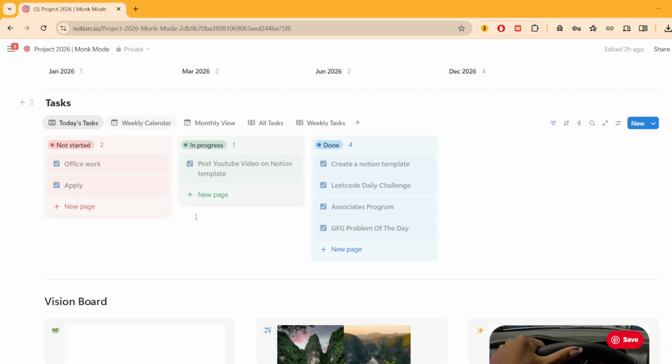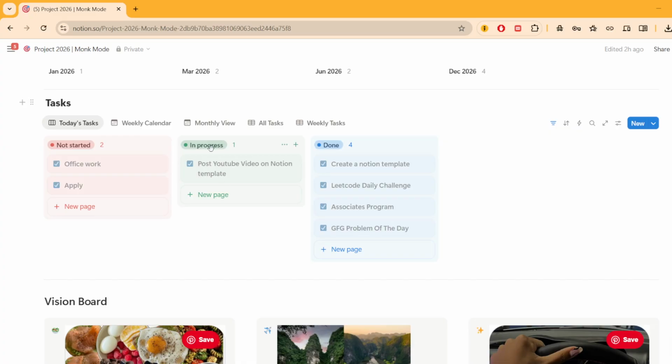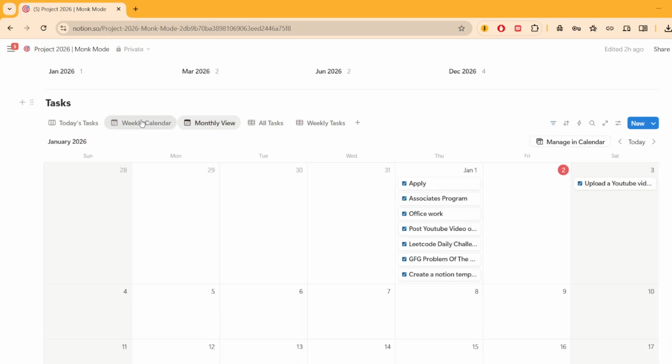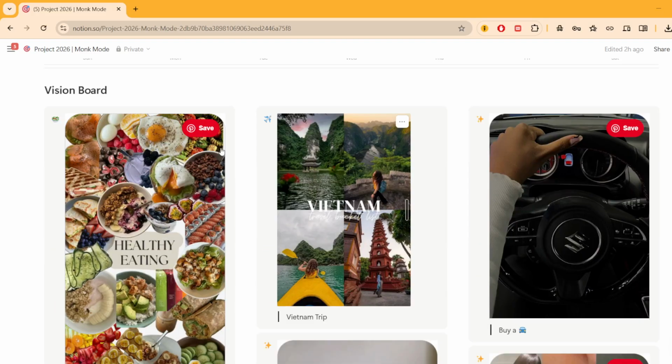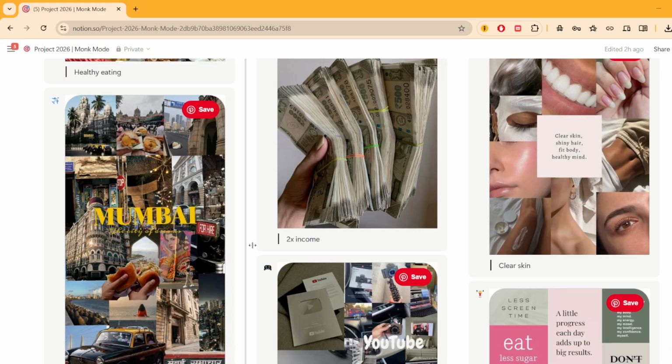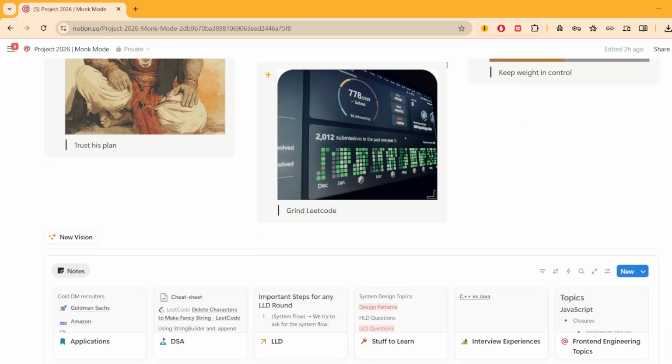So yeah, now here is the tasks tracker. So this is today's tasks. Okay, and here you can see the monthly view, you can see the weekly view. Now if we scroll down below, I have my vision board over here. So you can obviously add your own vision. So here's a button which I forgot to share when I was sharing that template walkthrough, but you'll find a button and you can click on it and add a new vision.